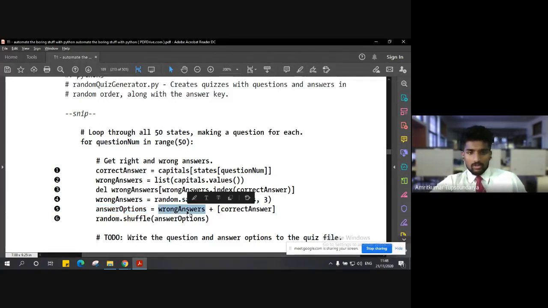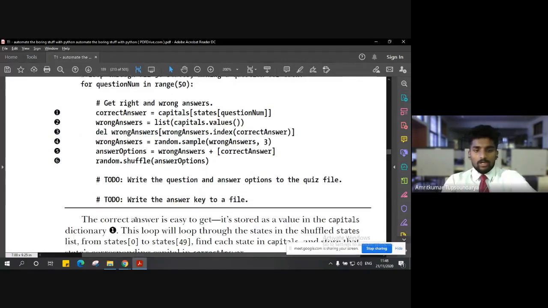So these will be the 3 wrong answers and 1 correct answer will be our answer options, right? Now, once we have these answer options, again we have to shuffle those answer options also. So we are going to use random.shuffle on the answer options. So it's a simple method again.